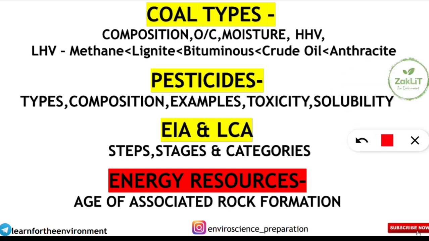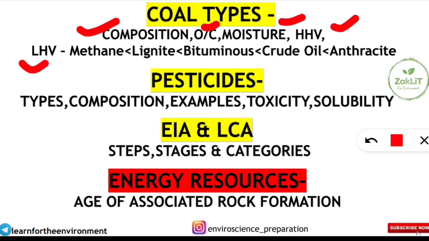Yes, it is one of the very frequently asked concepts, and every year 1 or 2 questions will be coming from here. The composition of different coals: anthracite, bituminous, lignite, peat, the oxygen and carbon ratio, moisture content, which is having the most moisture in the type of coal, which is having the least, their sequence is mostly asked, and the higher heating value of the fuel, lower heating value, that is HHV, LHV.